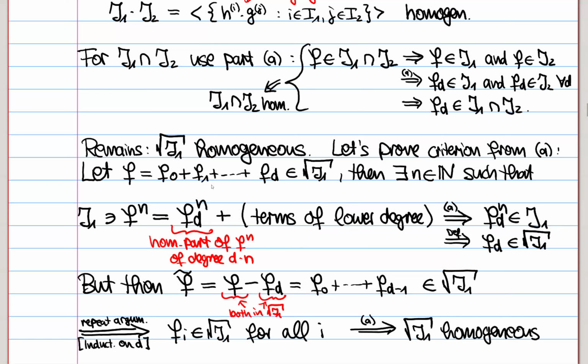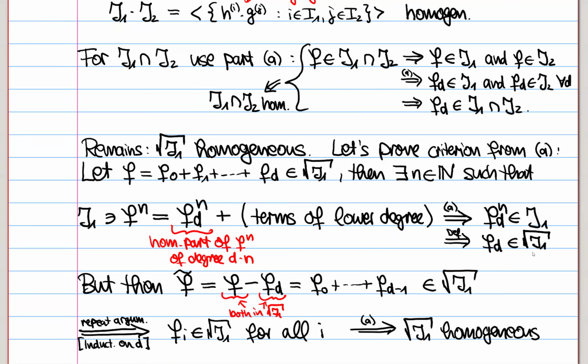All the other summands in these powers will have lower degrees, so somehow all of the rest of the terms are of lower degree. So this shows that this is in fact the homogeneous part of degree d times n. And so by A, since J1 is homogeneous, the fact that this is in J1 means this part here must also be in J1. We have fd to the power n is in J1. And by definition of a radical ideal, this just means that fd is in the radical ideal.